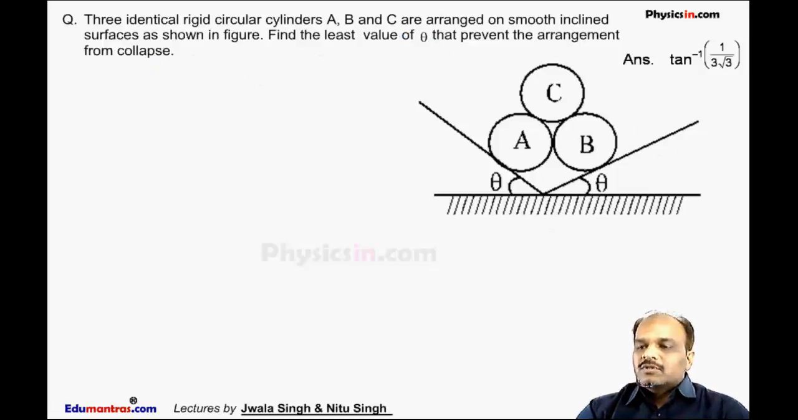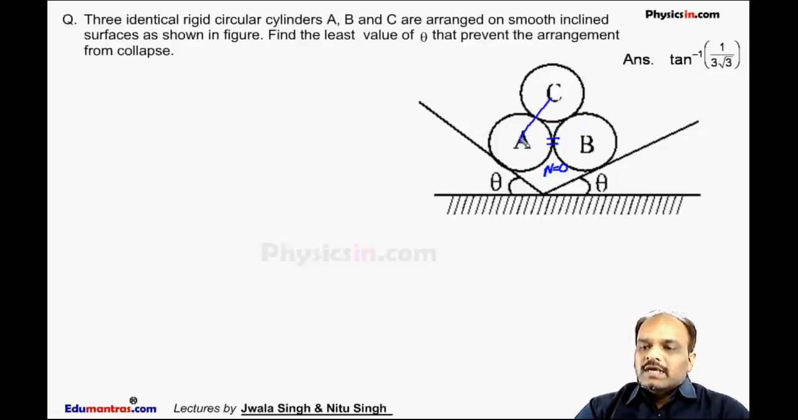Means when the system is on the verge of collapse, the contact between A and B will be lost. So N between A and B becomes 0. As soon as this N between A and B becomes 0, this C will come down and the system will collapse. So we'll draw the free body diagram. These three are identical.